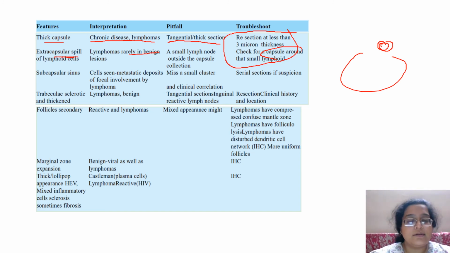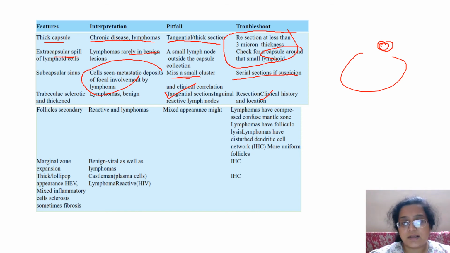Okay. Then the subcapsular sinus is the most common site of metastasis. You might miss a small cluster, so go for serial sections. Then the trabeculae may be sclerotic and thickened just like the capsule, in lymphomas and in benign lesions. Again, it can be a tangential section. Go for recutting at a thinner section.